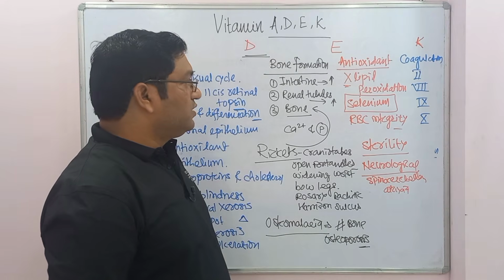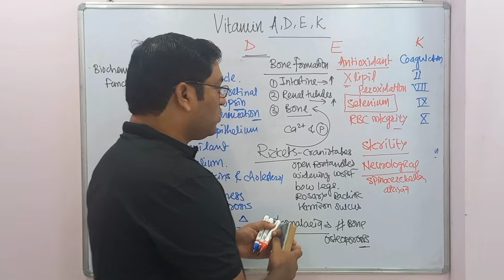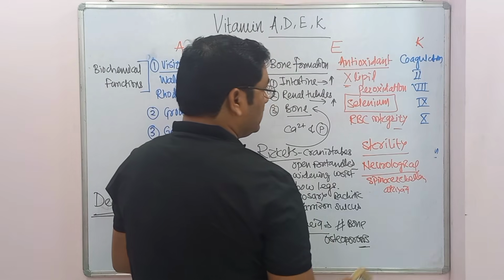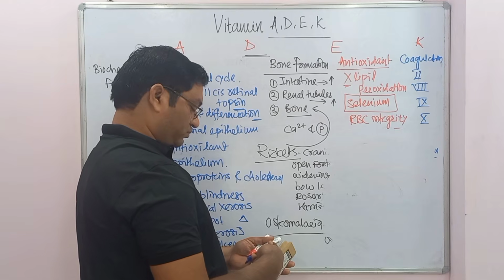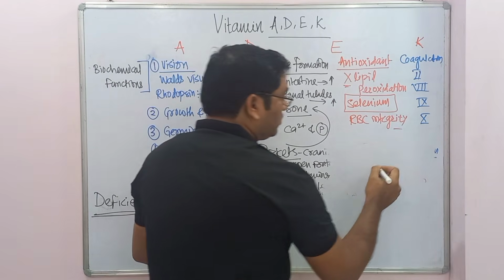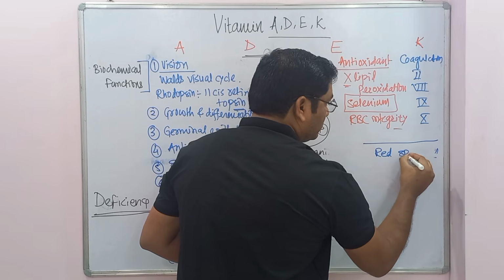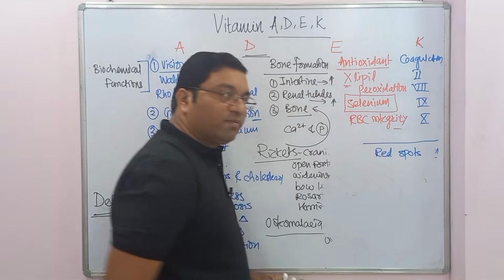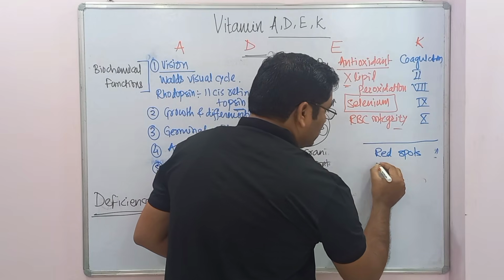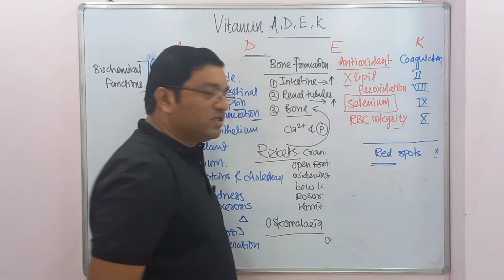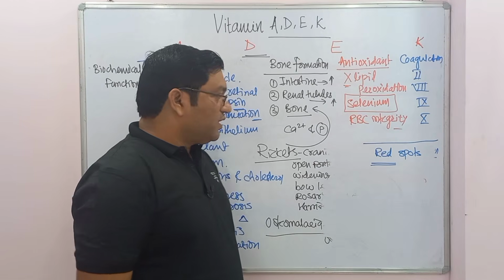Then deficiency of vitamin K will cause hemorrhage. So hemorrhagic manifestations will be there: red spots and ecchymotic patches on the skin. Hemorrhagic spots are red spots over the skin, because of deficiency of vitamin K.